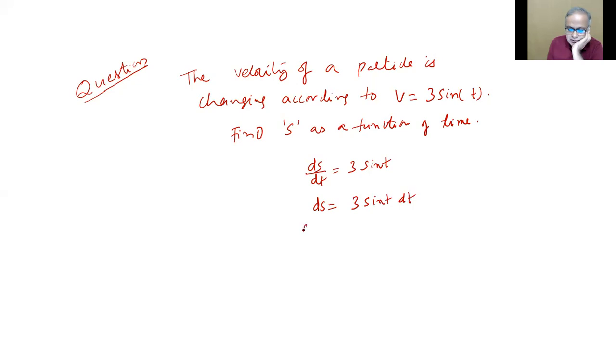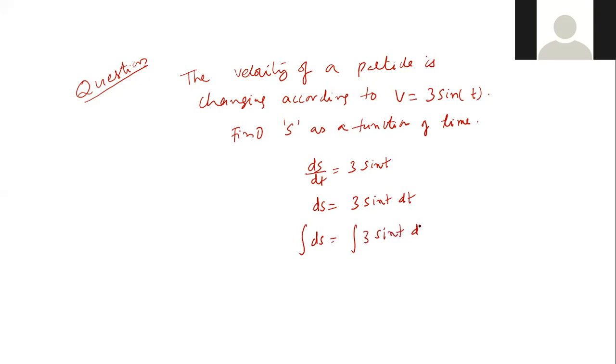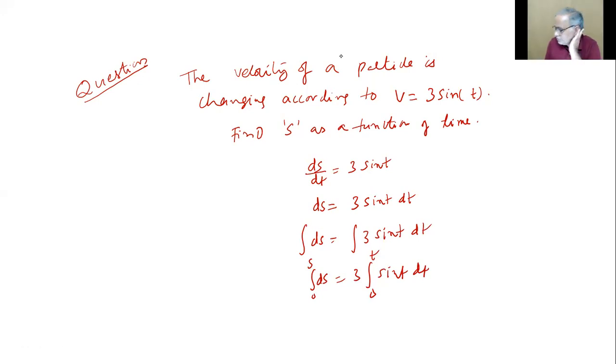The integral of ds is equal to the integral of 3 sine t into dt, from 0 to s, and 3 will be taken out, and the limits are 0 to t.